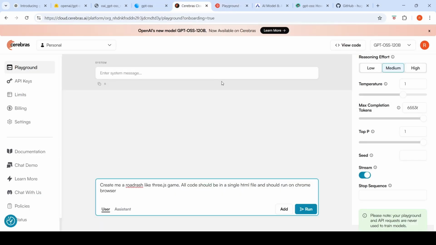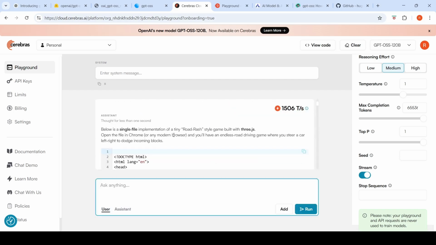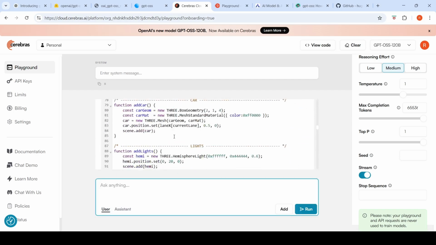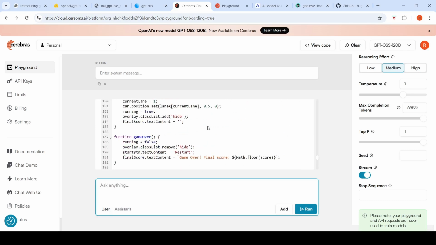So this is on Cerebras. So here also I said create me a Road Rash like Three.js game. All code should be in a single HTML file and should run on a Chrome browser. So here it is. This is even faster, right? So you can see the code has been generated. Let's copy this code and see how it works. Before executing the code, let's look at the benchmarks for this particular model.